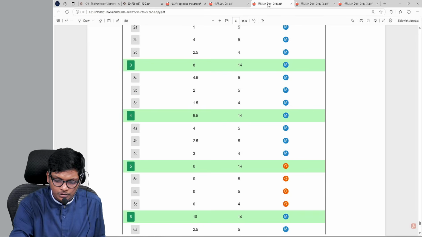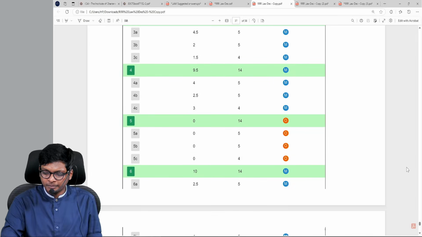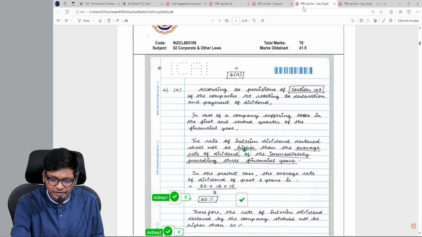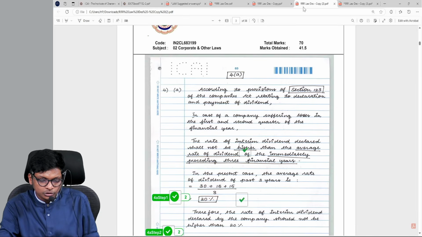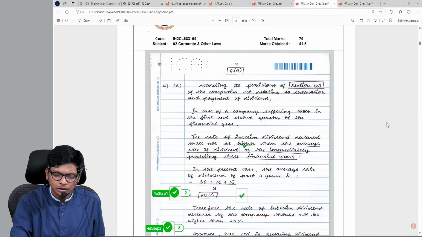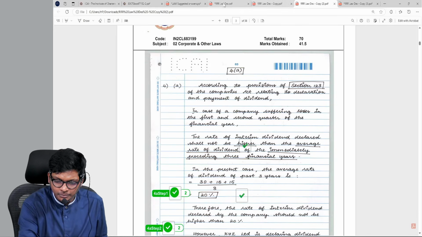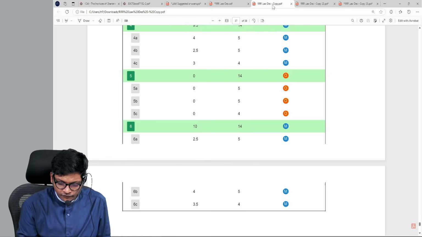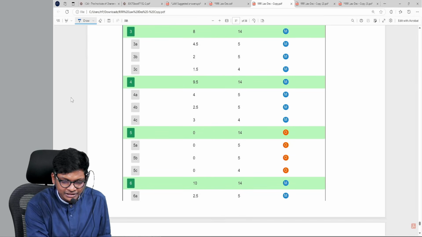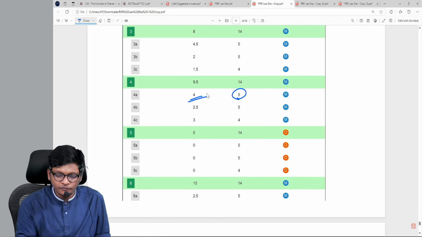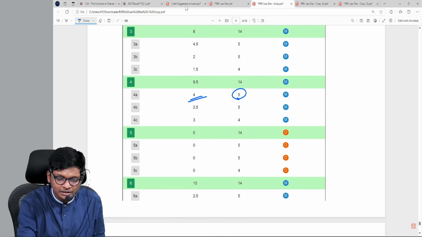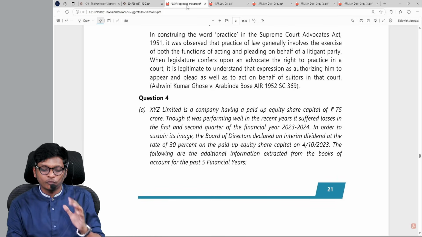Okay. Now what I did, I went to her paper and I saw which question she is writing first. This particular student started off the first question, if you see, with 4A. So I went and saw in question number 4, 4A, how much marks did the student get? The first question that she wrote, out of 5, she got 4 marks. Okay, that means that's good. She has written well. Let's go see what is question number 4A.